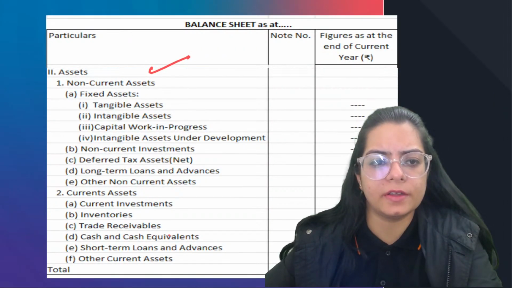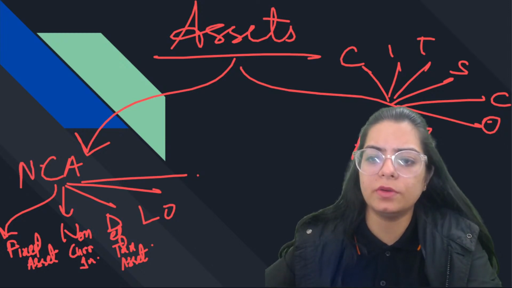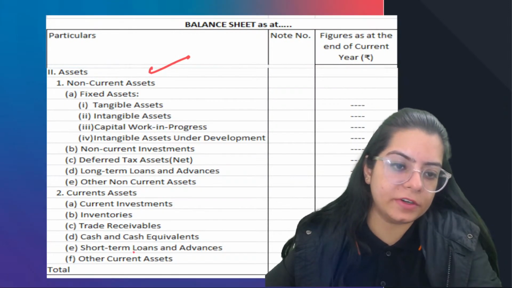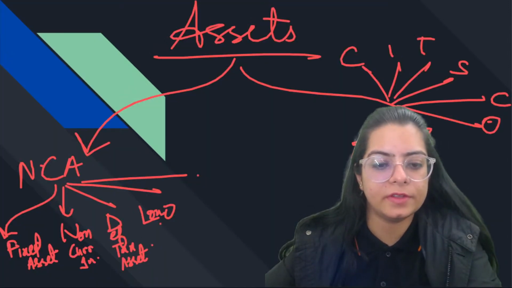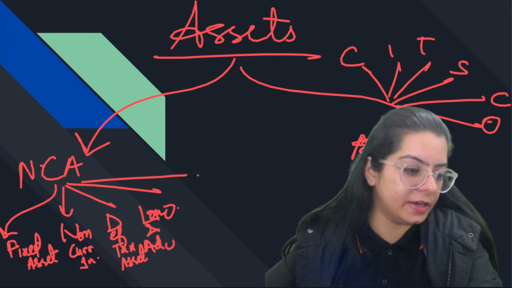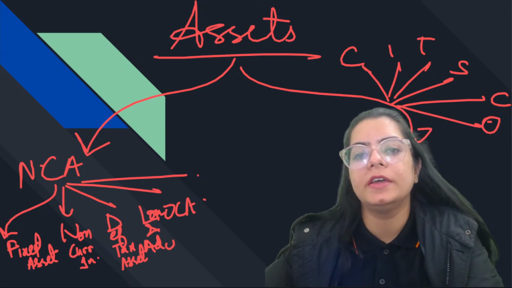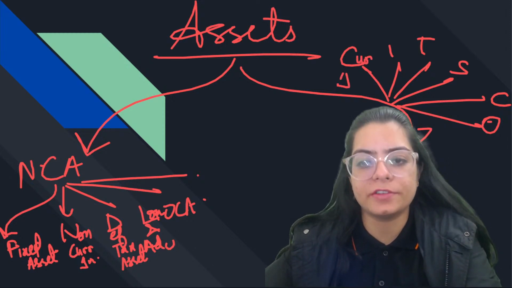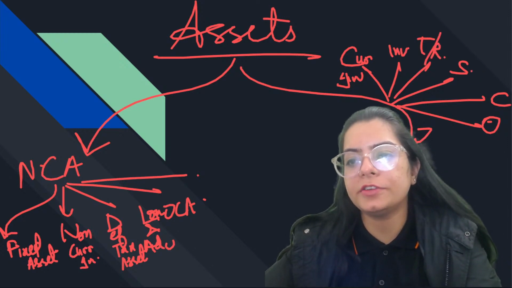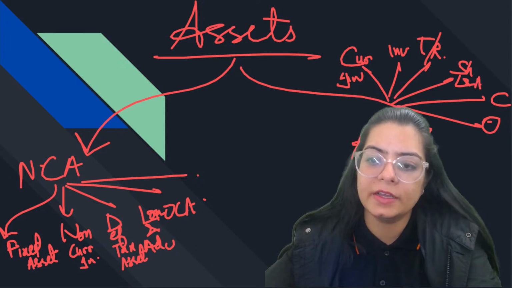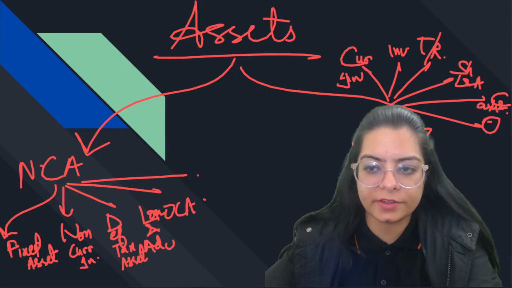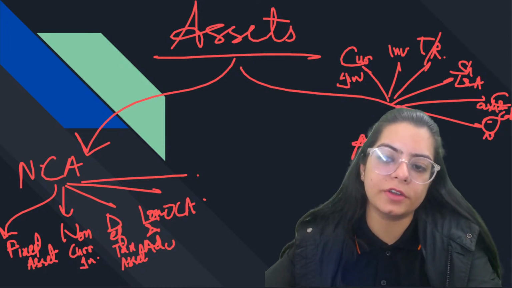Current assets, these are, these are non-current assets for FUND LOAN, and current assets for SITSCO. So fixed assets, D for deferred tax, loans and advances, and other non-current assets. And SITSCO covers current investments, inventories, trade receivables, short-term loans and advances, cash and cash equivalents, and other current assets.